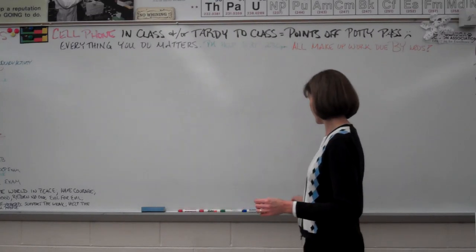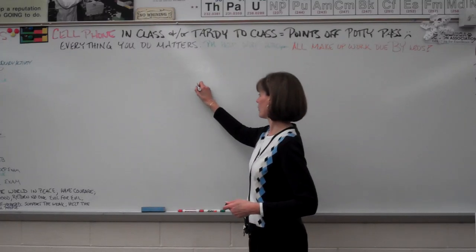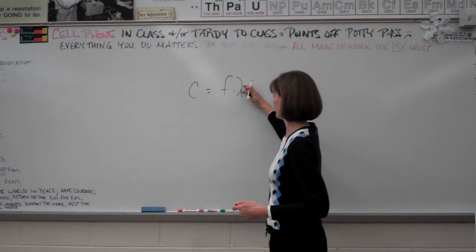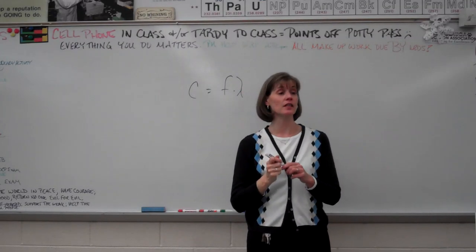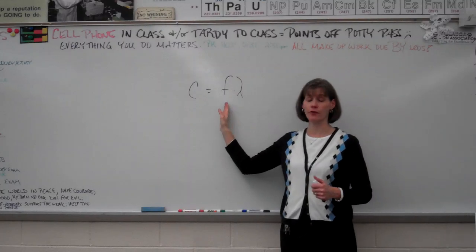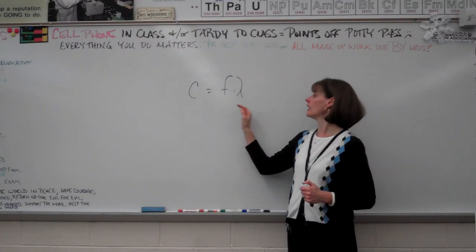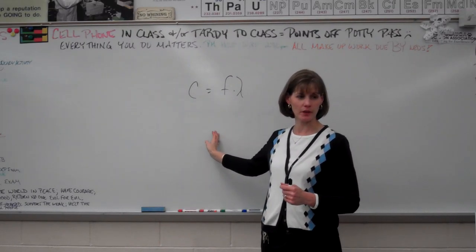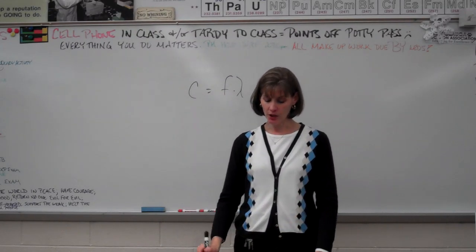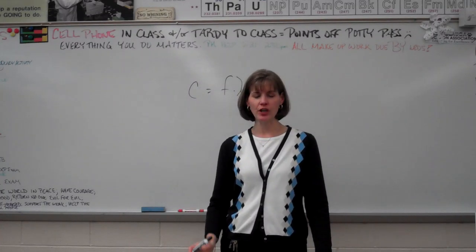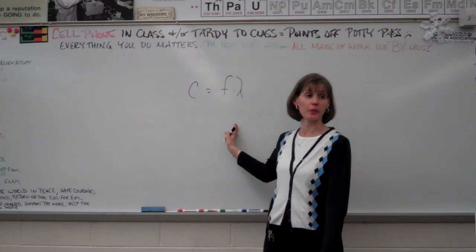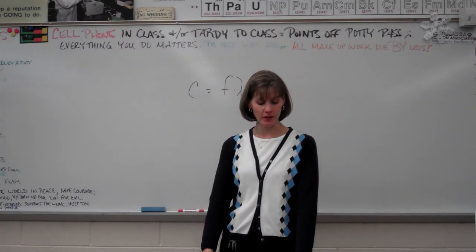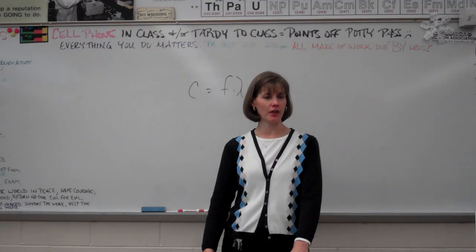So you need to know some basic equations. One of those is that C equals frequency times wavelength. Okay? Frequency times wavelength. C is the speed of light. F, or nu, stands for frequency. And lambda is our symbol for wavelength. Are we good with the symbols? We know what they mean? Okay. So this is a general question that asks you about these variables. It'll be pretty straightforward.